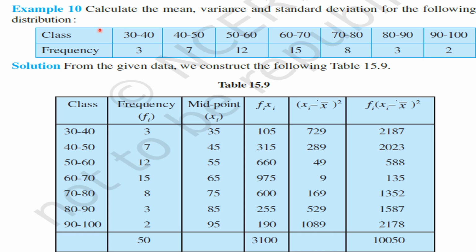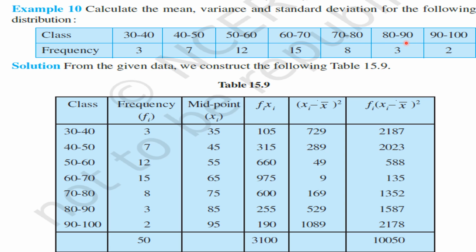Okay, my children, calculate the mean, variance and standard deviation for the following distribution. See this frequency distribution, my children, it is a continuous frequency distribution because here the upper limit of the first class interval is equal to the lower limit of the second class interval. Similarly, the upper limit of the second class interval is equal to the lower limit of the third class interval. Similarly, the upper limit of the third class interval is equal to the lower limit of the fourth class interval, and so on.